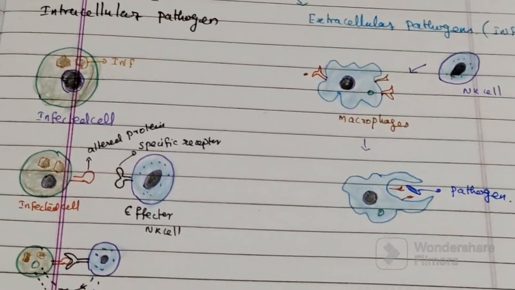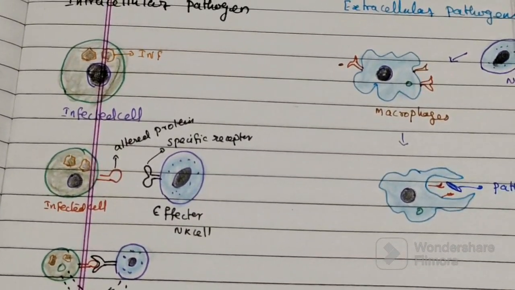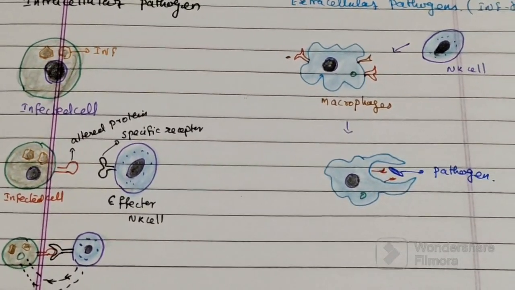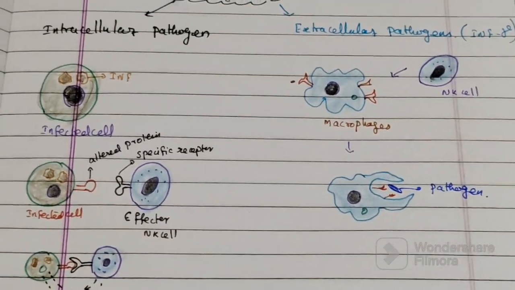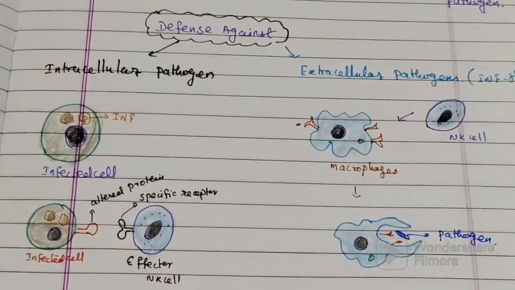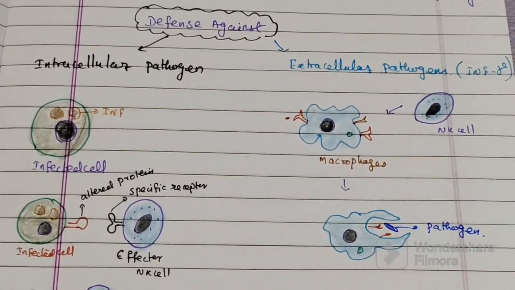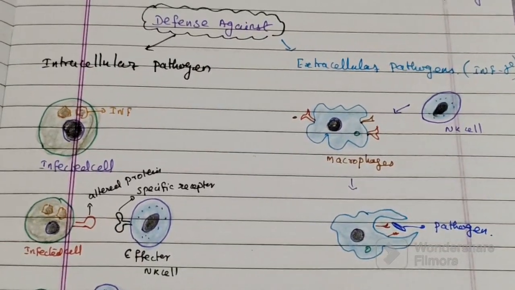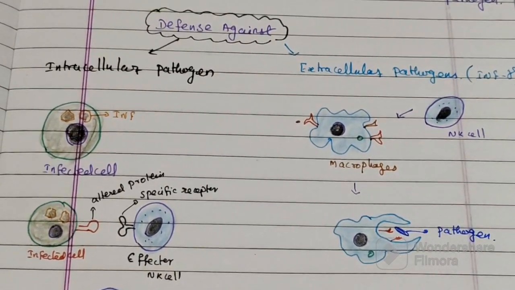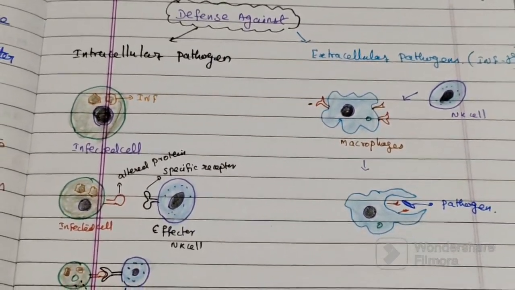So these two diagrams are a summary. NK cells provide defense against both extracellular and intracellular pathogens. In the case of intracellular pathogens, NK cells are directly involved, but they provide defense against extracellular pathogens indirectly.